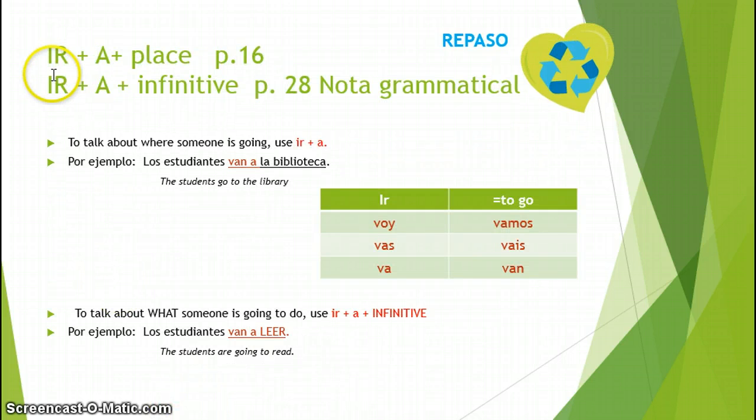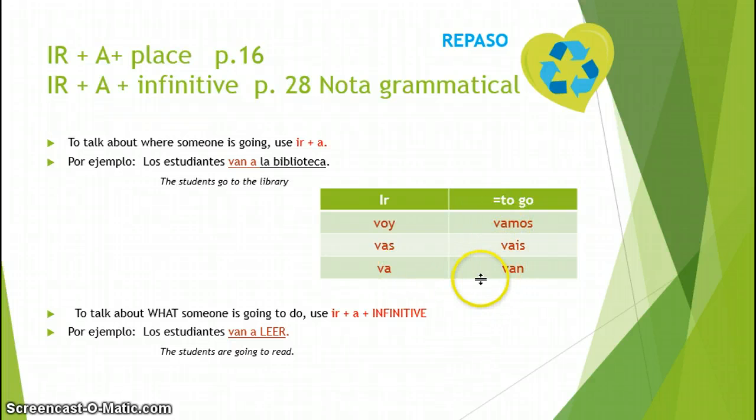Ahora vamos a ver el verbo ir. Remember, the verb ir is used to talk about where someone is going. So I can use ir a plus a place to say where someone is going. Por ejemplo, los estudiantes van a la biblioteca. So these are all our conjugations.